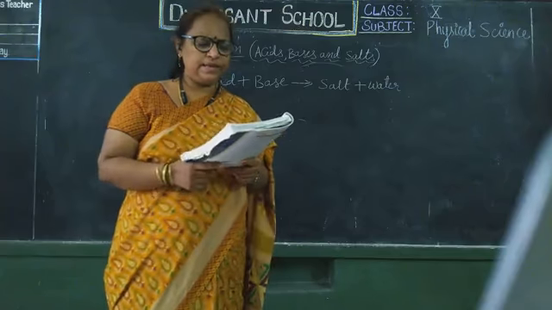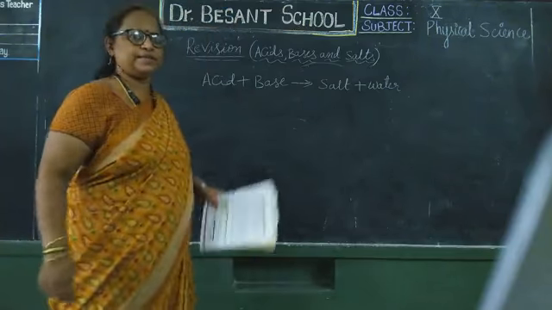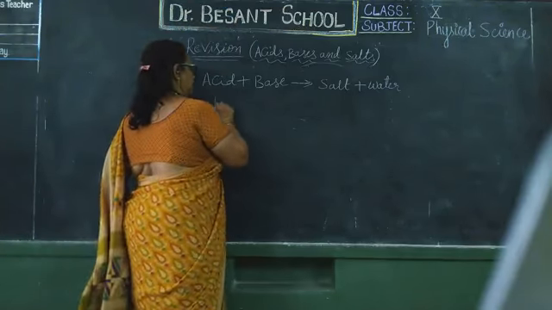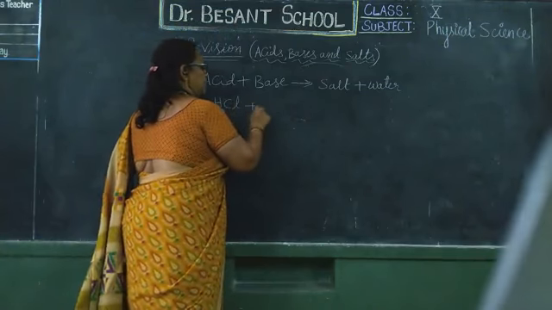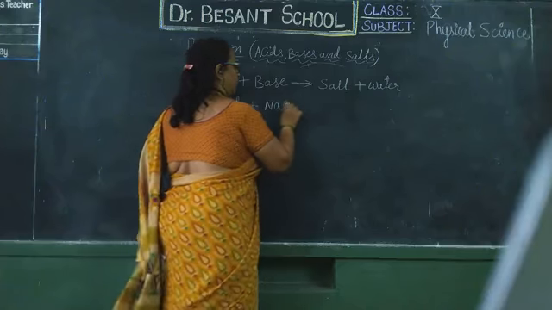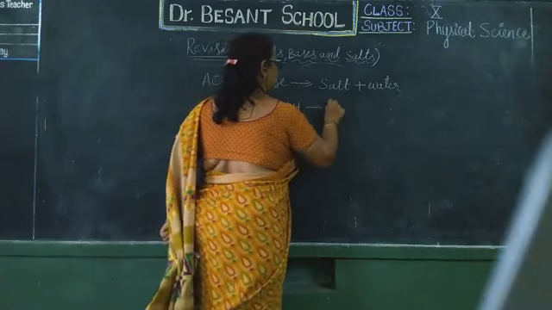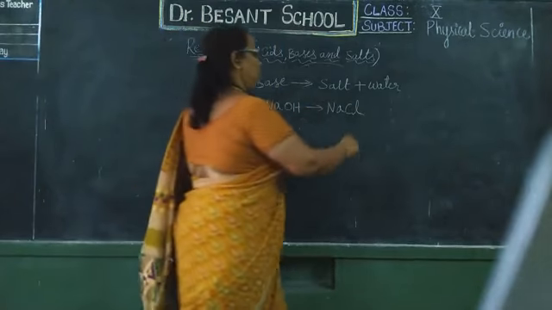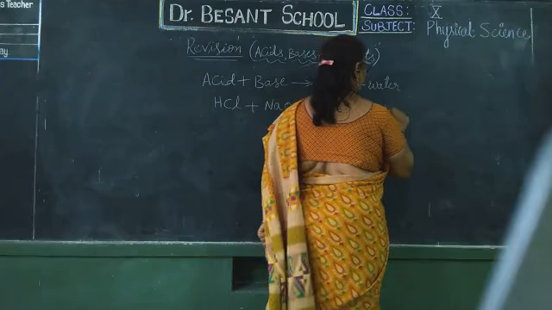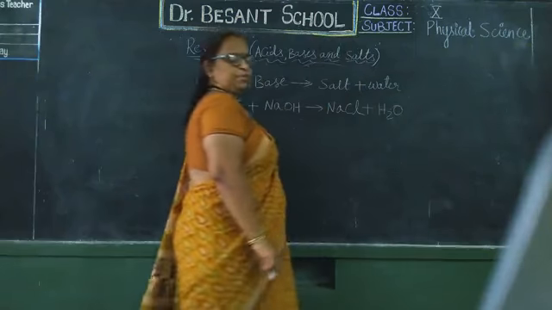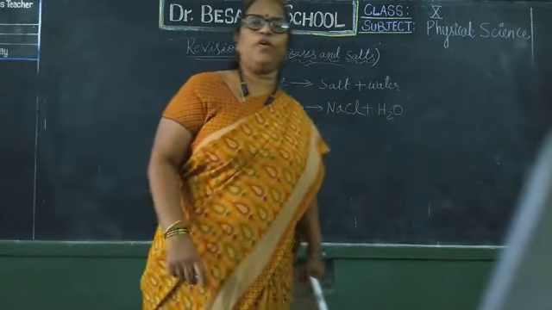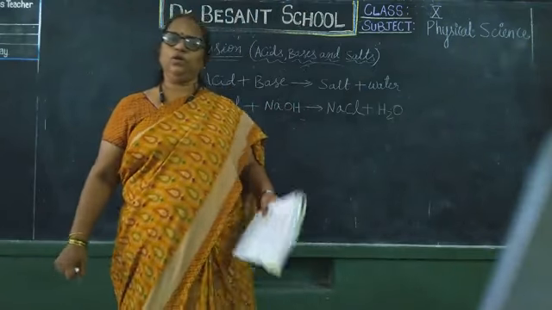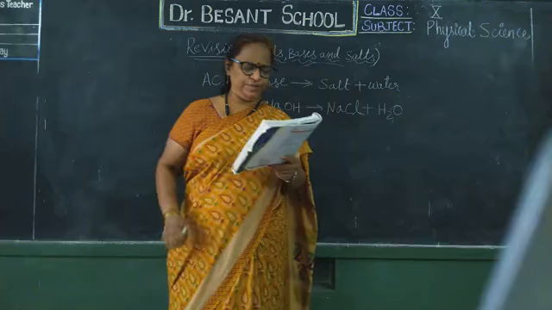Okay. Example, NaOH plus HCl. HCl which is acid plus NaOH which is base forms NaCl which is sodium chloride, a salt, plus water H2O. This reaction between acid and base to form salt and water is called neutralization reaction.